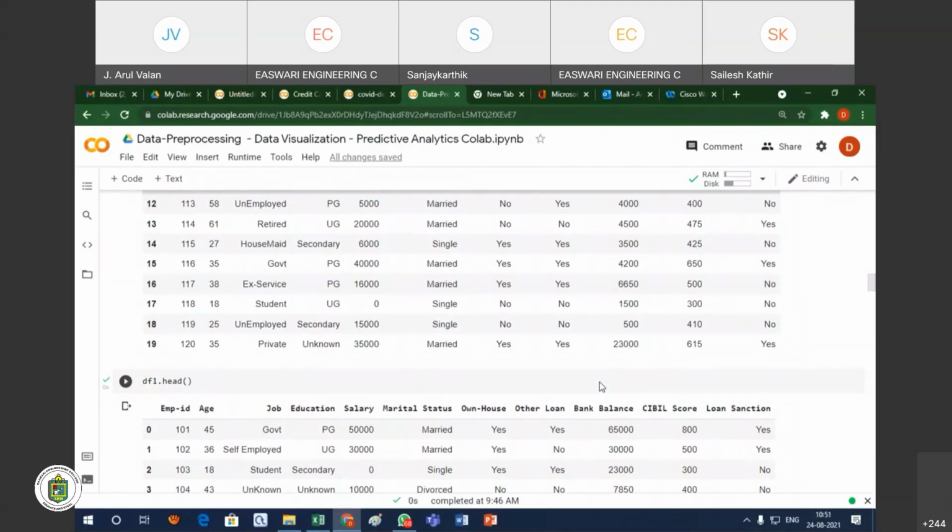The computer system will know only numerical values, so all the categorical values should also be converted into numerical values. That is also part of the pre-processing.